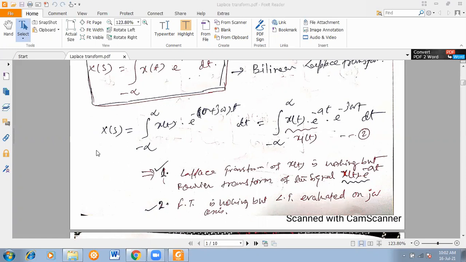If you have the Laplace transform form and there you replace sigma plus j omega by j omega, that is nothing but the frequency-domain Fourier transform, that I have written there. So basically both are more or less the same. These two statements are most important, so remember these two and go through them. If you have a doubt, you can ask me the question in the next class also.